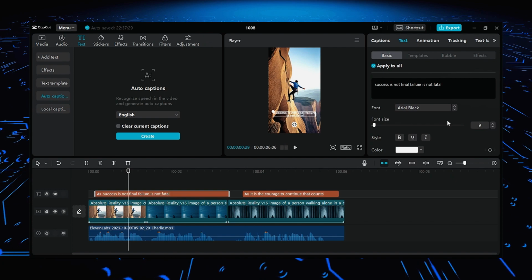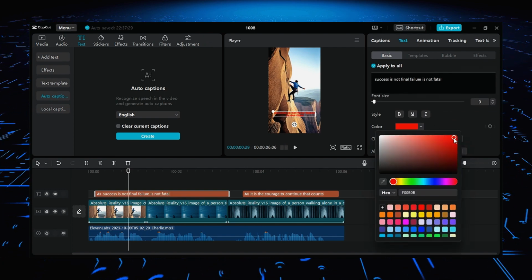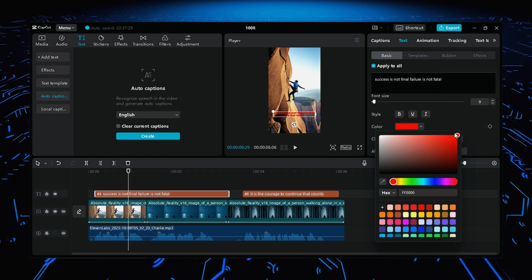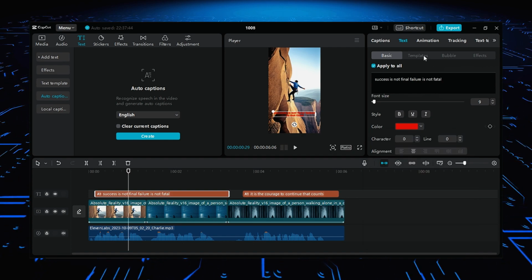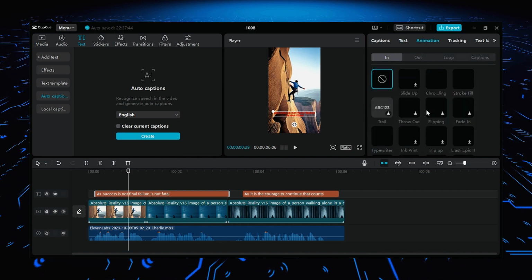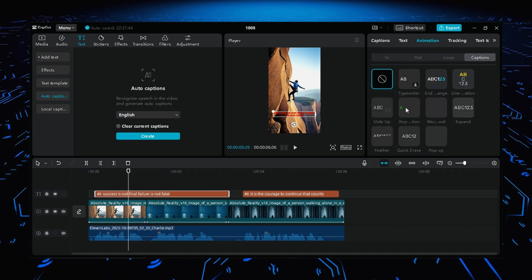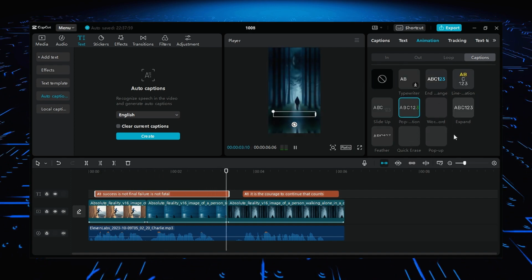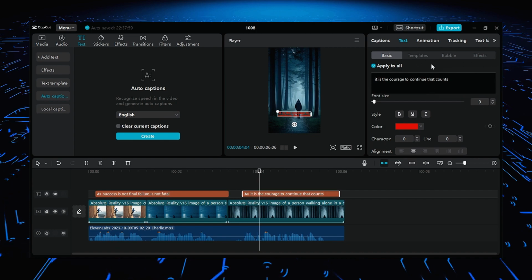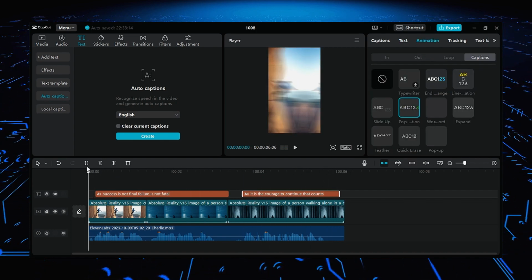Now change the color of the font, scroll down and select the color. I will use red color for captions. You can use any color you want. Now to add animation to the captions, click on captions and go to animation. Go to captions and select the animation that suits you well. I will use the fifth one as it is very attractive and new. Apply the same animation to the remaining captions. Finally, our reel is ready. Let's see the final results.